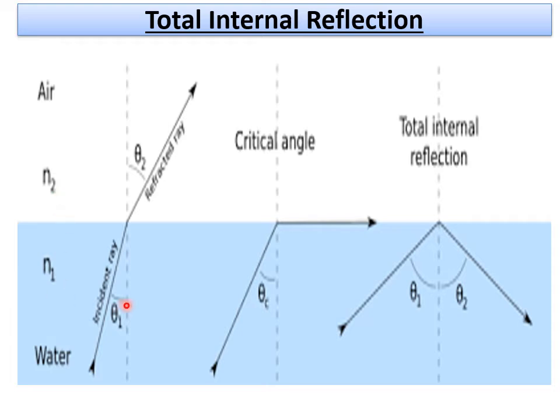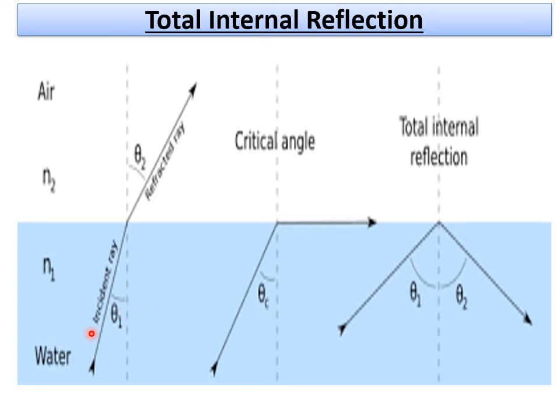But here I'm not writing any values for the refractive index of air or water. Just see, this is your normal. Whatever pair of media you take, if the ray is incident normally, the angle of incidence I is 0 and the angle of refraction R will also be 0. Already we have learnt this in one of the classes. This is your incident ray, making angle theta 1. Here instead of giving values, you have assumed the angle as theta 1. You have to remember that water is denser than air.